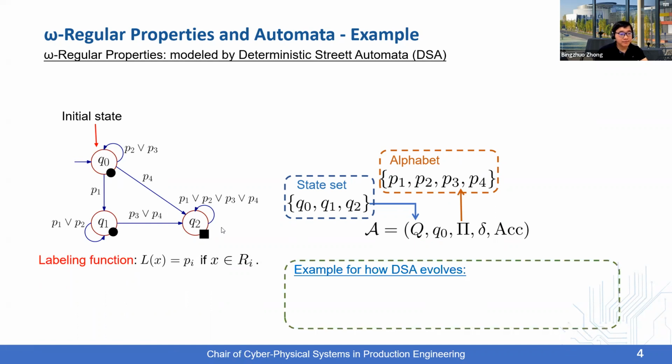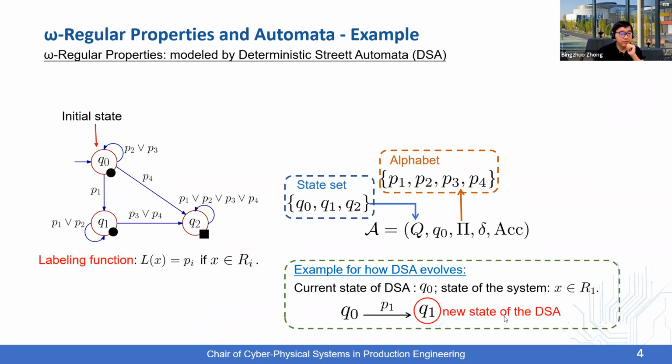This is an example of the interplay between the physical system and the DSA. Suppose that the current state of the DSA is Q0 and the current state of the system belongs to R1. Then Q1 would be the new state of the DSA because the labeling function maps X to P1 and there is a transition from Q0 to Q1 with P1. This is one of the possible transitions of the DSA, and the small d characterizes the set of all feasible transitions.